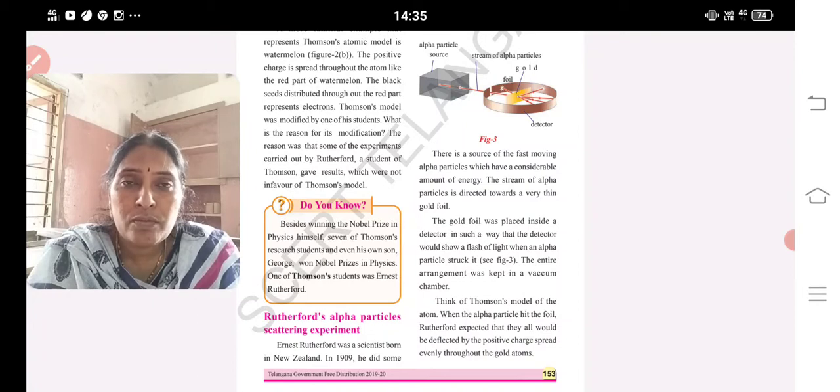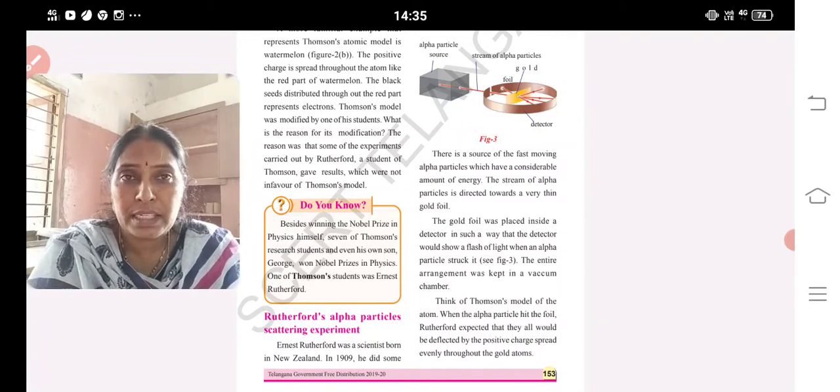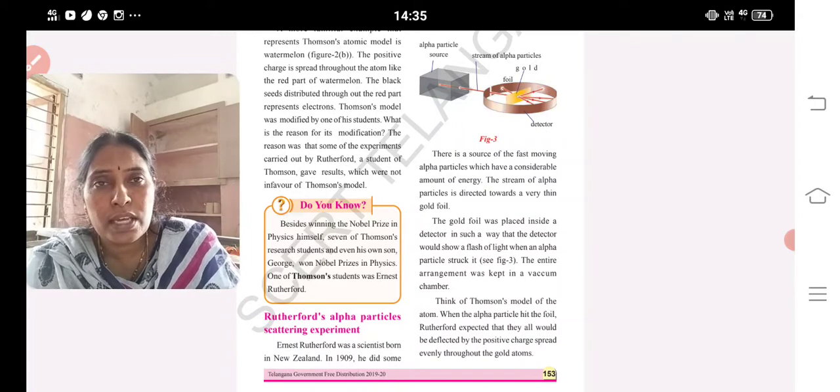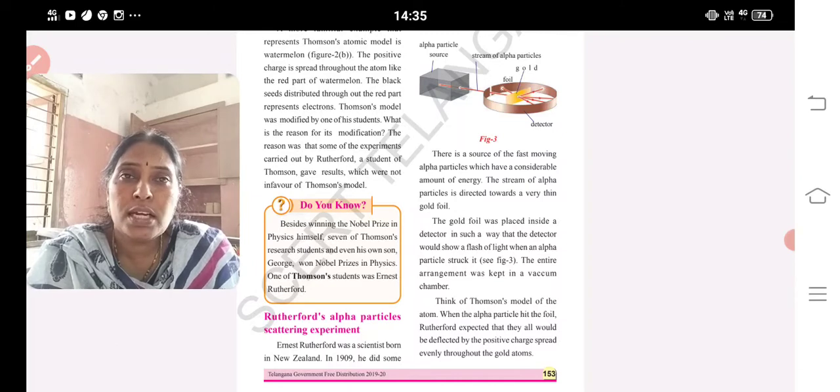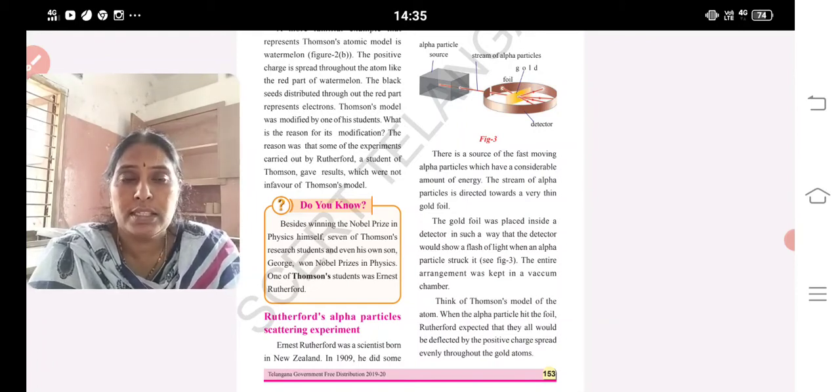So when one ray from 20,000 deviates back, it means something may be present at the center. That something is named the nucleus, and it gives the mass of the atom, and it consists of protons. At the time when he gave his model, neutrons were not yet discovered, and electrons revolve around the nucleus.